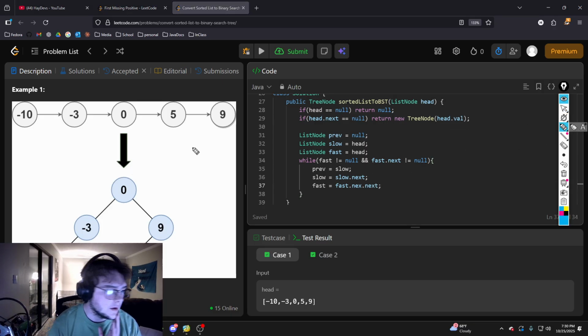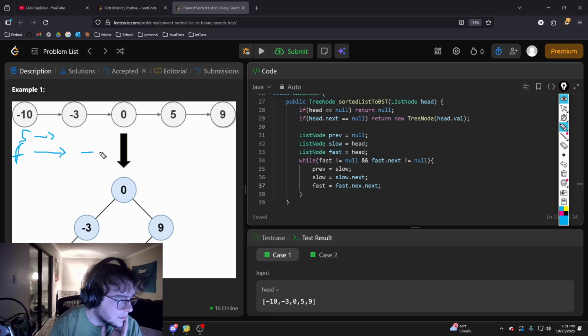So we have the slow and we have the fast node. In the first iteration, slow will go one, and then fast will go two. So fast will be here at 0, and then slow will be here. And slow will always find the median as soon as it breaks out of the while loop, because you can imagine the next iteration: previous will be set to this node, and then fast will be dot next.